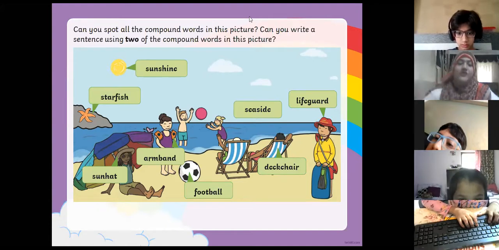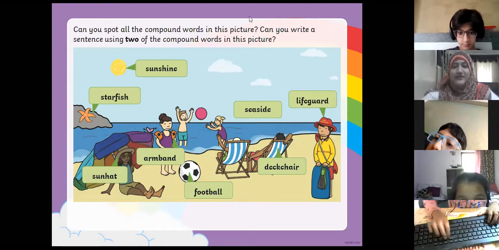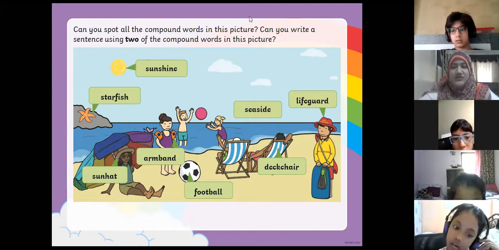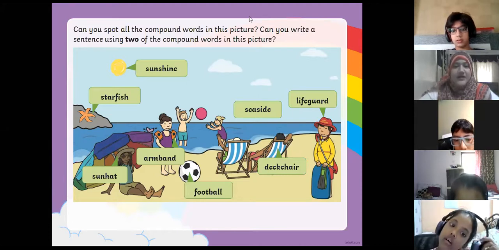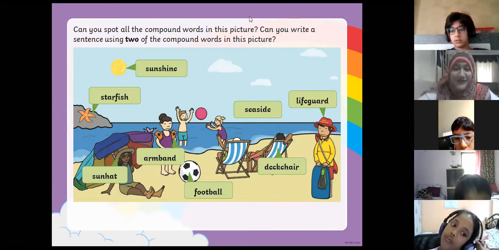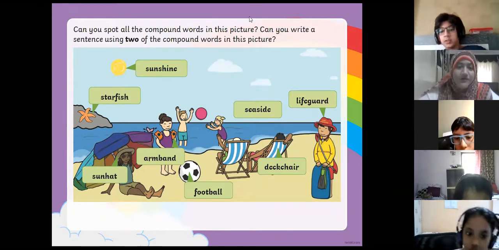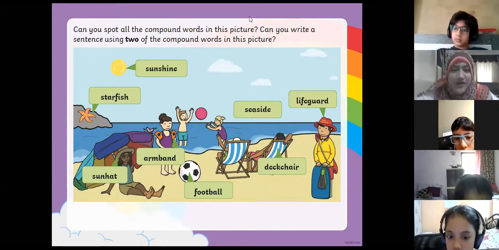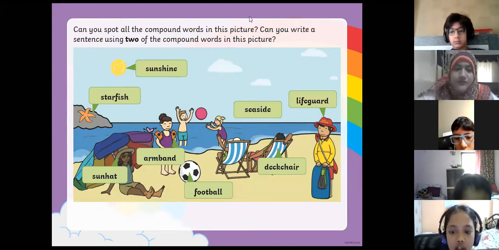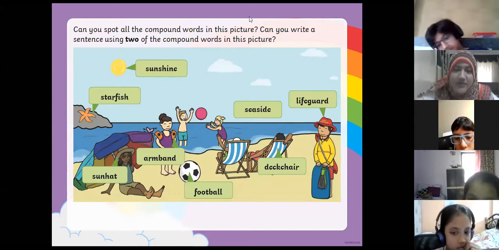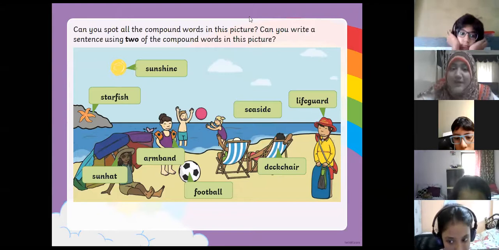The kids are playing football. Aisha, very good. I play with the football and look at the starfish. I was sitting on a deck chair at the seaside. Very good, Abdullah. I like your sentence. The sunshine in the sky. No, this will not make a compound word. Anas, try again. Sunshine, correct. Starfish sometimes can be poisonous. Very good. See, he made two compound words.